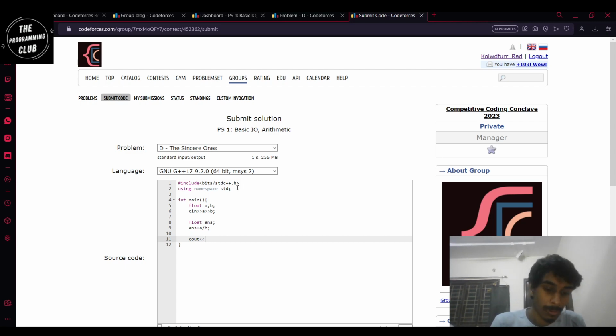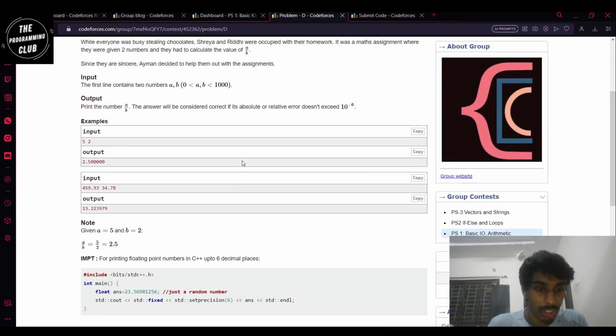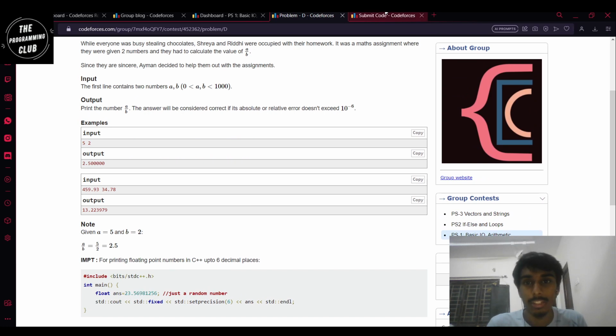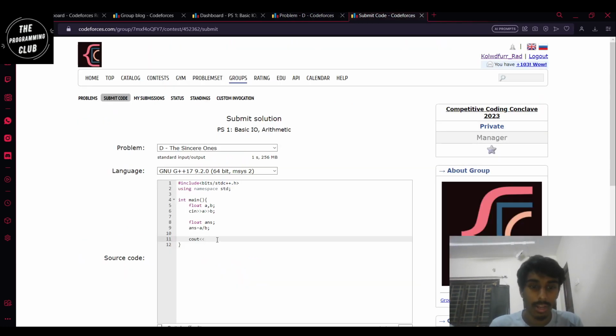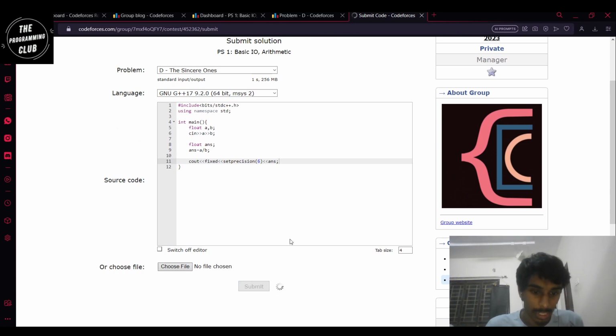Actually, we'll not even do that. Yeah, fine, that's fine. Absolute error of 10 to the power minus 6, so we'll just output 6 decimal places. So this is the syntax we use for outputting 6 decimal places. Okay, so this should work. Let's check.